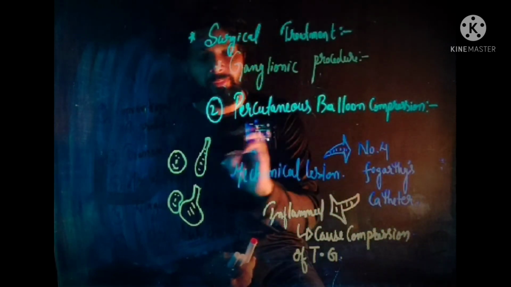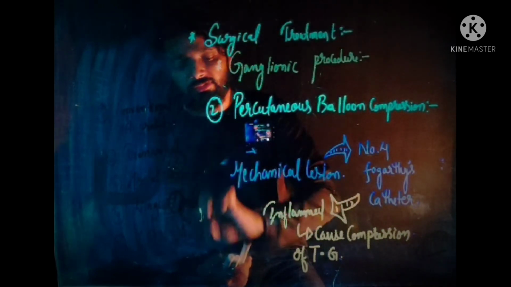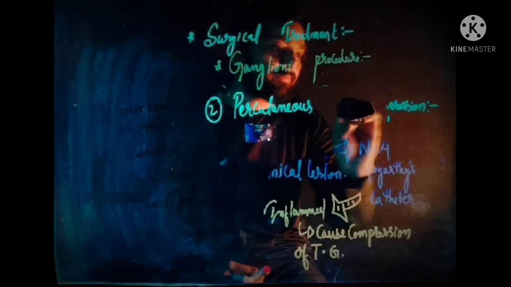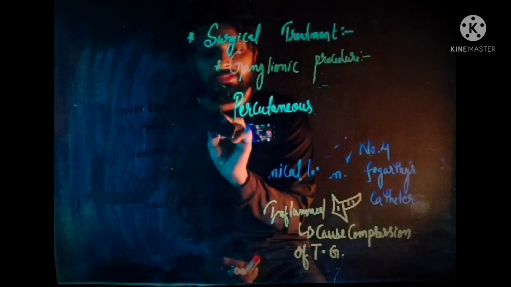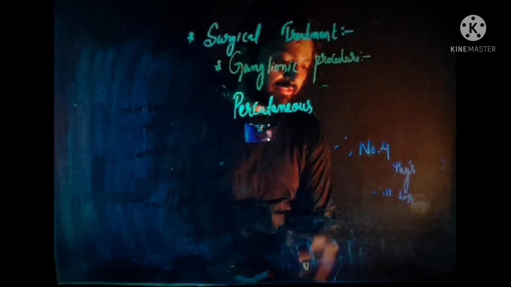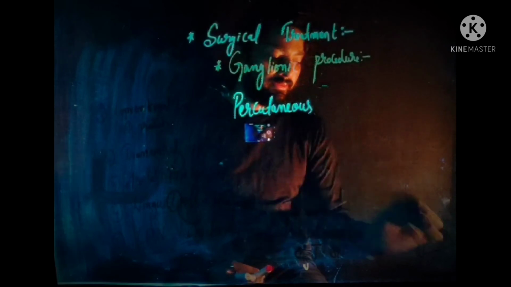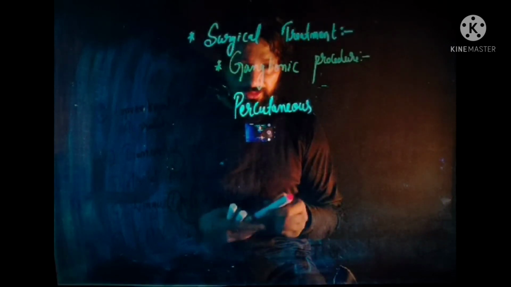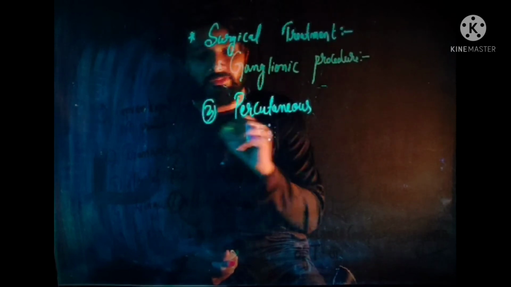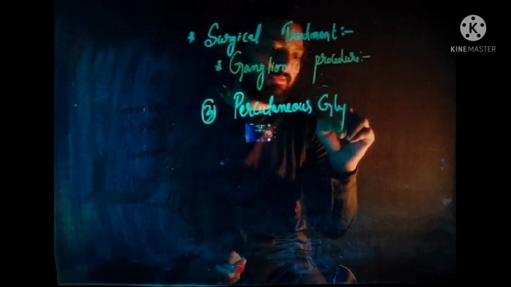After that, next is percutaneous glycerol rhizotomy. That is the third ganglionic procedure.